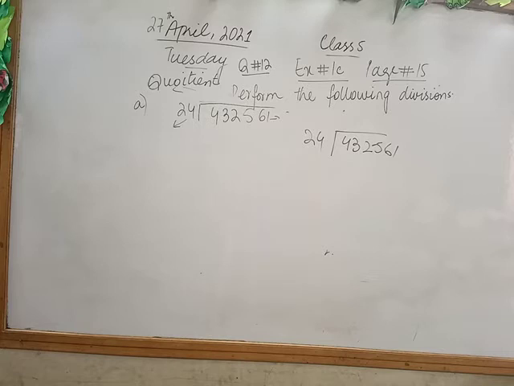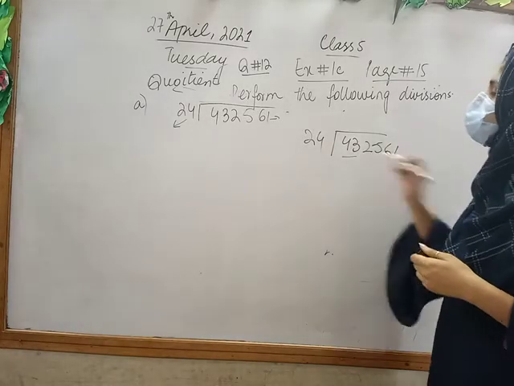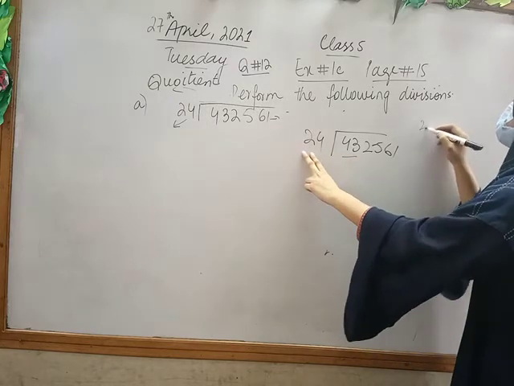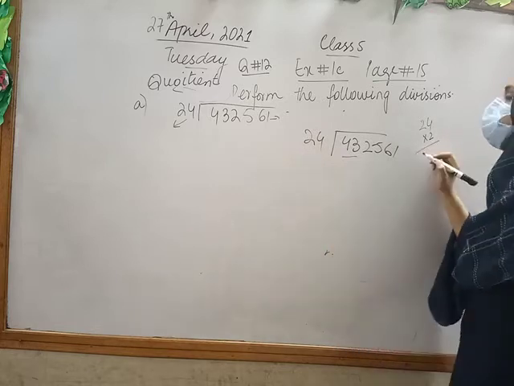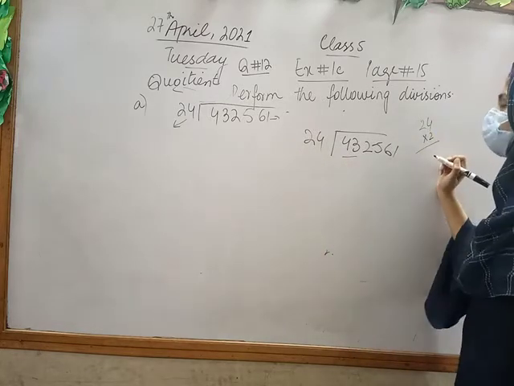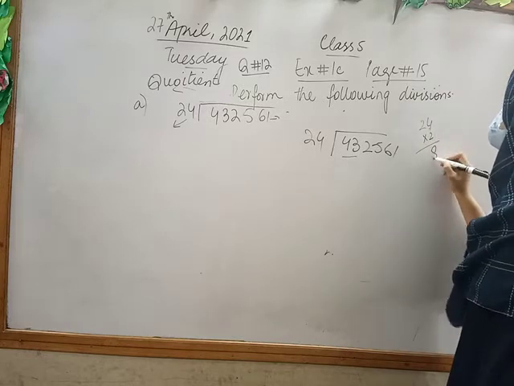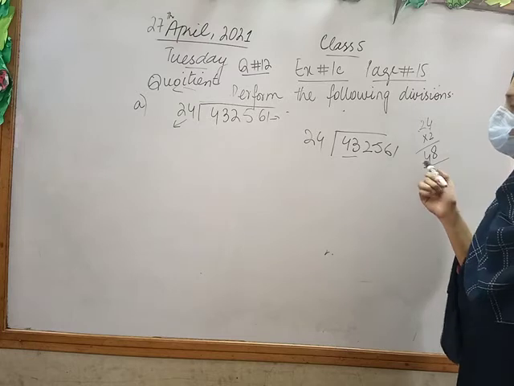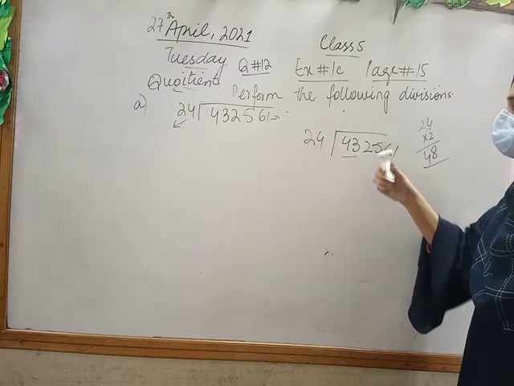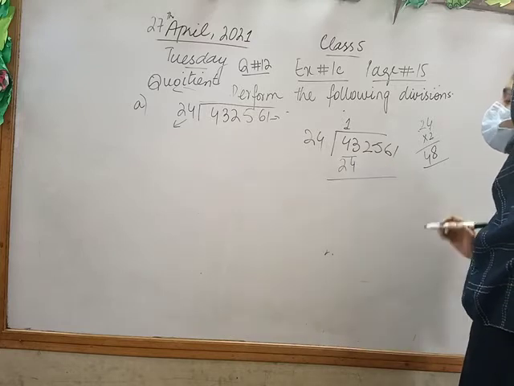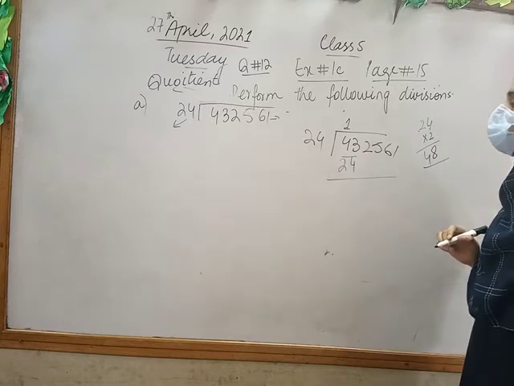So it is a 2-digit number, so for this we will take 2 digits. Now we will check which number is nearest. So 24 2 times is 48, which is bigger than 43. So I will take 1 time. Okay, 24 1 times is 24.